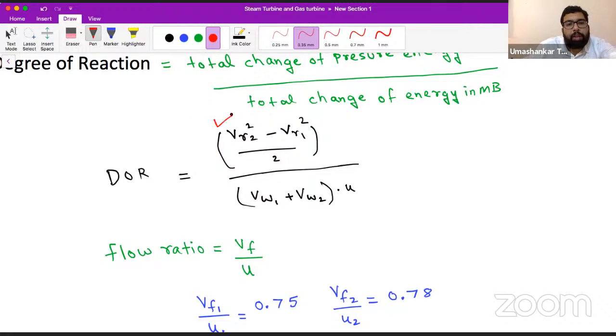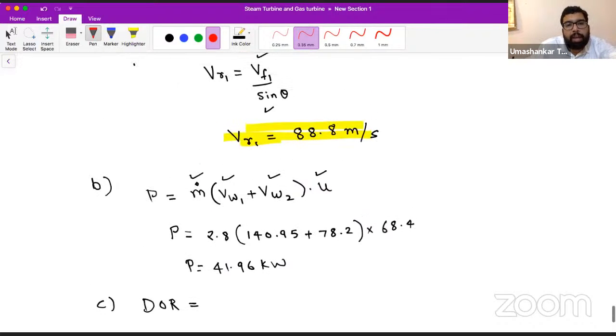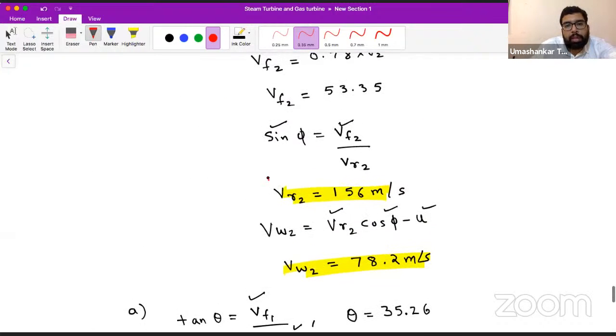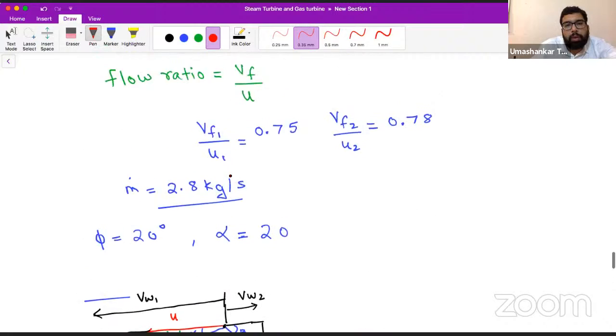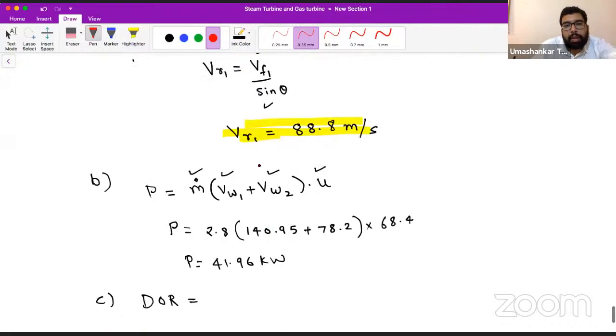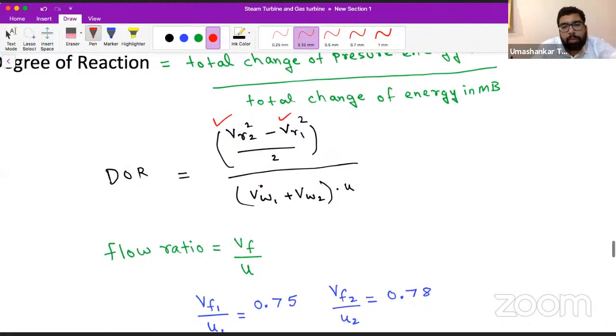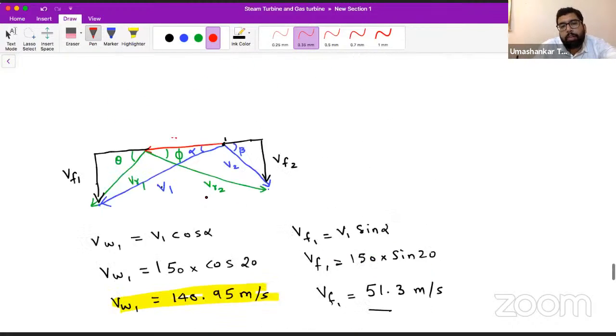So we have the value of VR2. Let's check. So yes, we have the value of VR2. Now check, we have the value of VR1 or not. So yes, we have calculated this VR1 too. Now we have this value of VW1. Yes, we have this value of VW2. Yes, we have this value of U. So we'll have your degree of reaction from this formula.